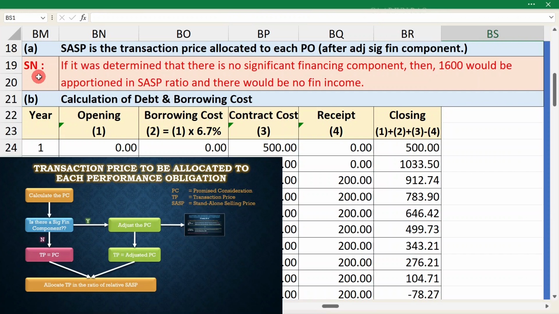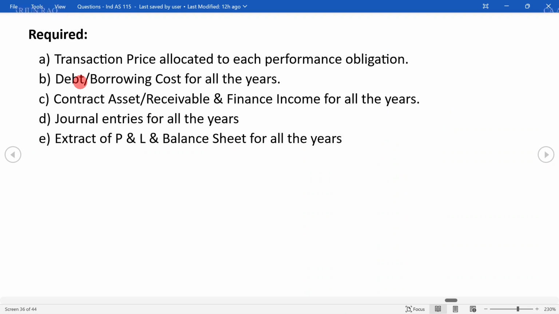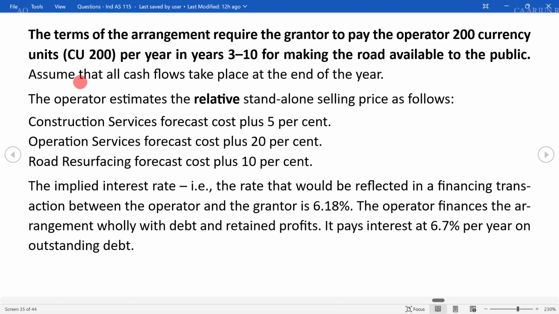Next subdivision of the question, debt and borrowing cost for all the years. It is given that the operator finances the arrangement wholly with debt and retained profits. It pays interest at 6.7%. So what are the cash flows?